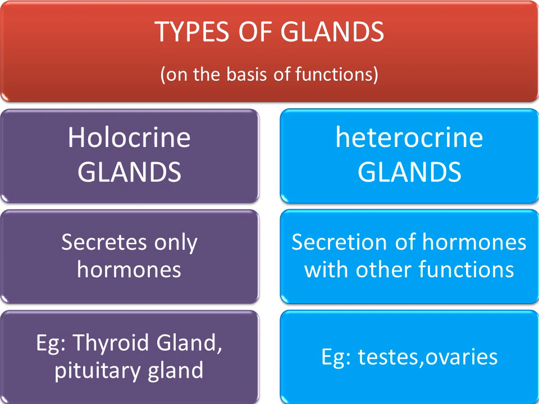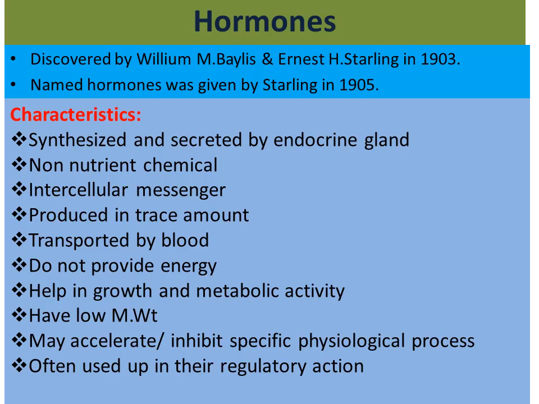On the basis of function, glands are also of two types. One is the holocrine gland and the other is the heterocrine gland. Holocrine glands have only one function, that is they secrete only hormones. Example, your thyroid gland and the pituitary gland. Heterocrine glands secrete hormones as well as having some other functions also, such as helping in the secondary sexual characteristics. Example is your testes and ovaries. Testes secrete hormones, also testosterone, and help in the development of the secondary sexual characteristics in human beings.